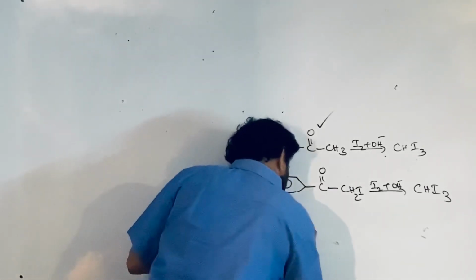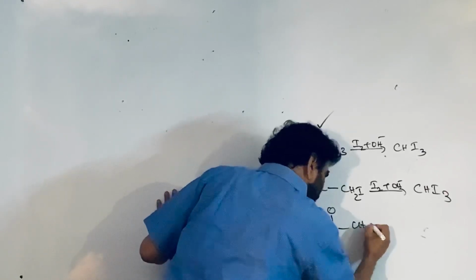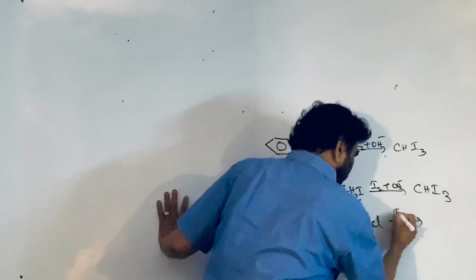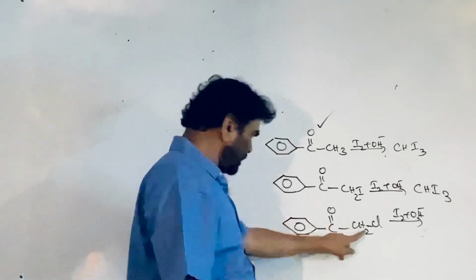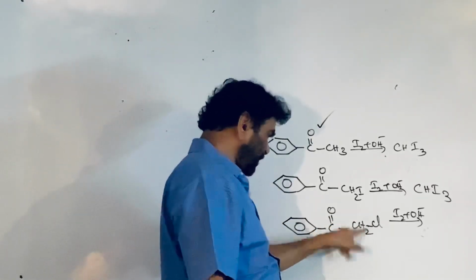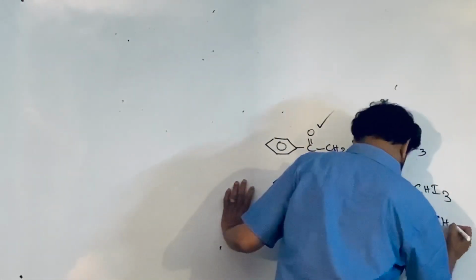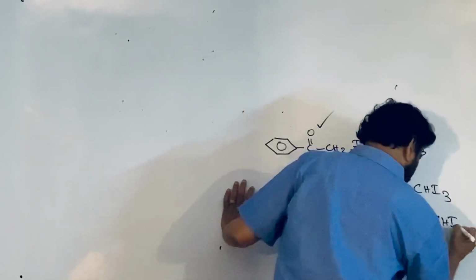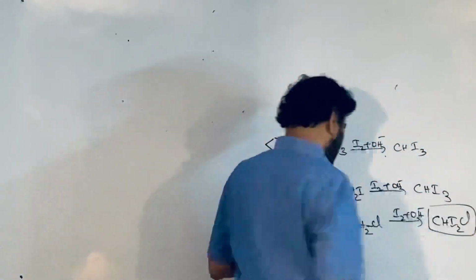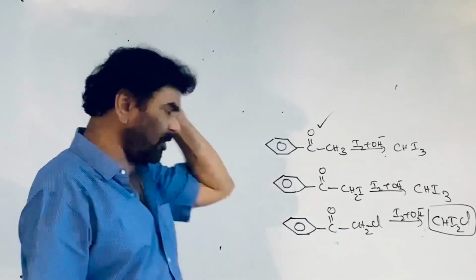So if I treat with this compound, CH2Cl, treated with I2 plus OH minus, what happens? So nothing, chlorine is introduced, leftover two hydrogens are replaced with the iodine, you will get CHI2, already one Cl is present. Here iodoform is not forming, chloroform is not forming. The mixed haloform is forming. So chlorodiiodomethane is formed.